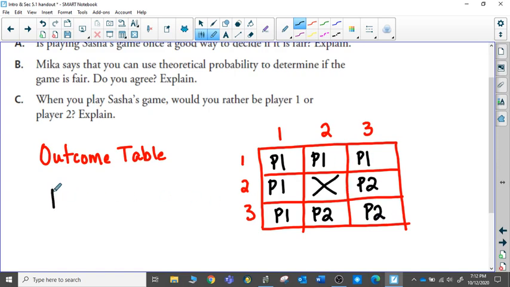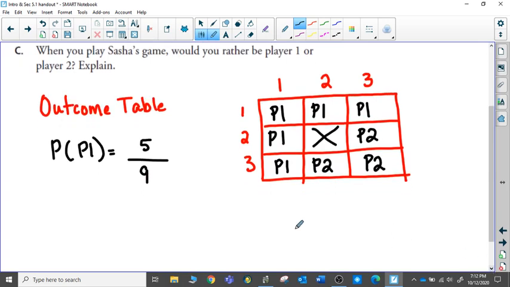So what is the probability of player 1 getting a point? Well, the number of ways that player 1 can get a point is 1, 2, 3, 4, 5 ways out of the 9 possible outcomes. Whereas the probability of player 2 getting a point is 1, 2, 3 ways out of a possible 9.